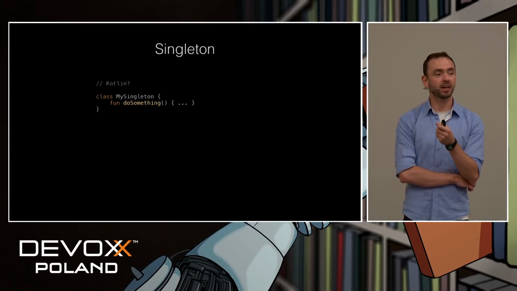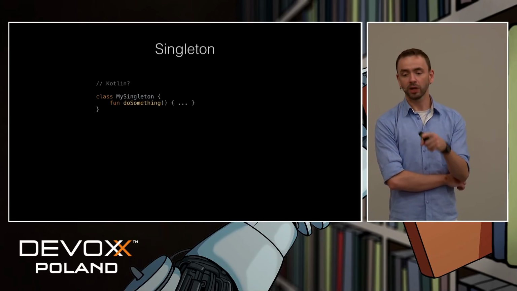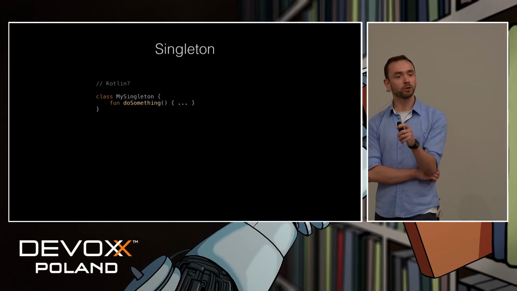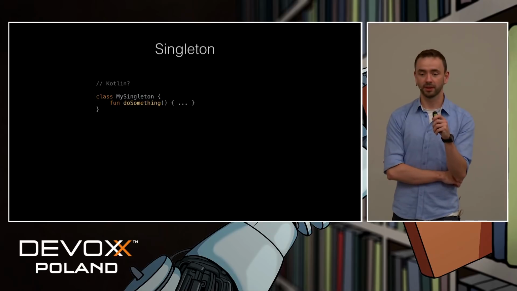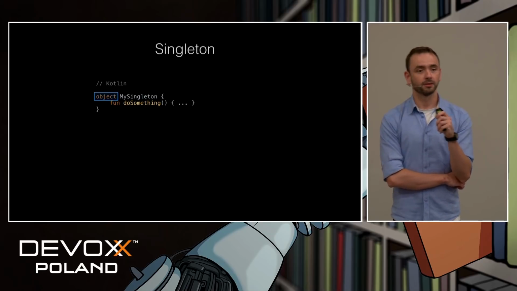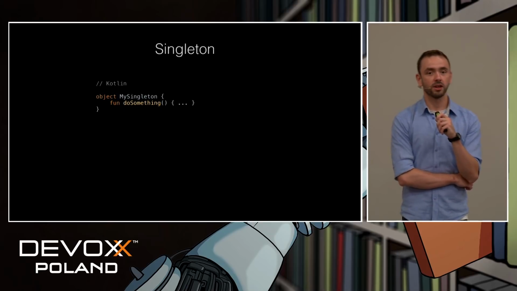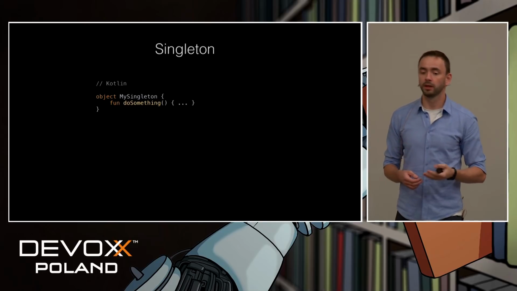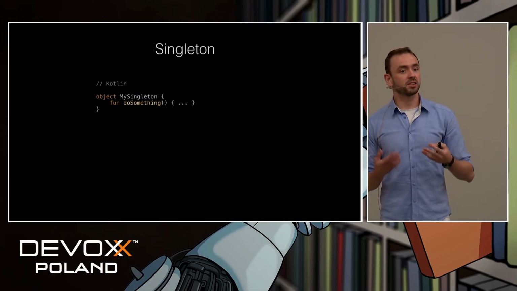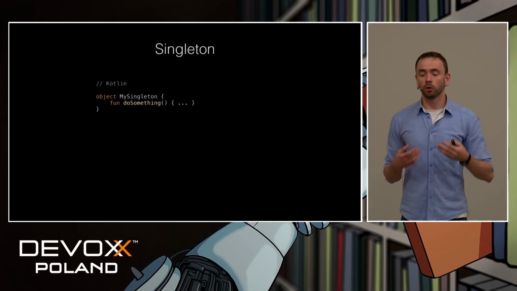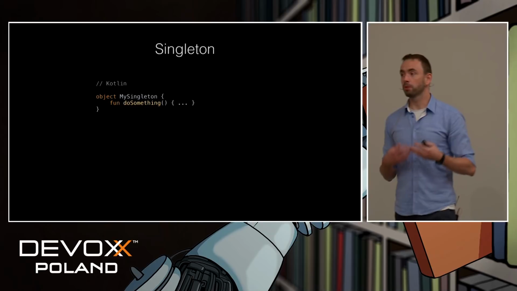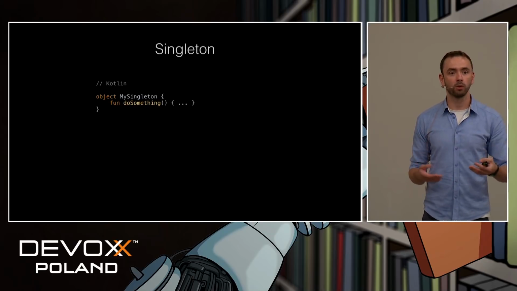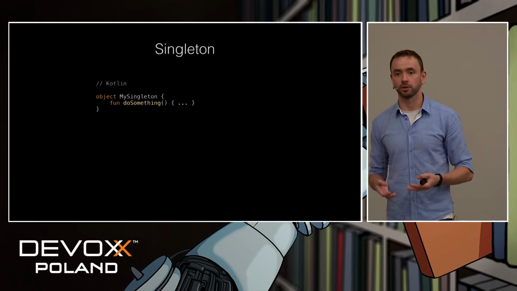Let's see how can we make a singleton in Kotlin. How can we make this class being a singleton? Try not to blink, because this is a quick one. Done. Kotlin has the concept of objects, which is taken from Scala, probably. Objects are basically singletons, so you no longer have to worry about the proper implementation of your singleton, because you are simply provided with the one and only proper implementation.